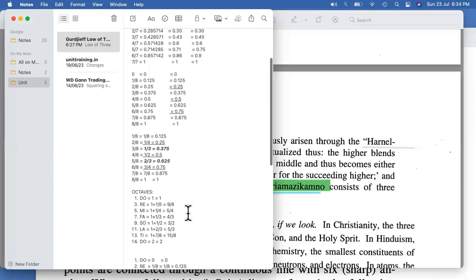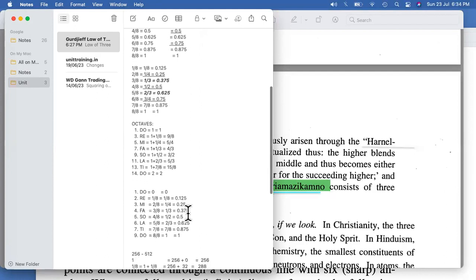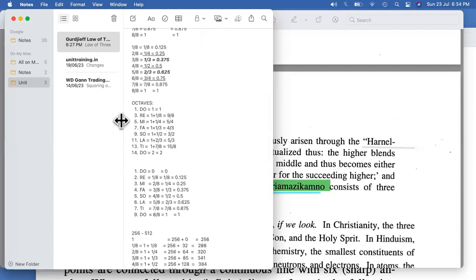Now let's try to evaluate it in terms of octaves. So what is there in terms of octaves is do, re, mi, fa, so, la, ti and do, right? So what we do is one is as per one, right? That's it. Now, if I need to go from 1 towards 2, I need to have equal parts. So from 1 to 2, I'll be having, let's say, 1 by 1.5, right? But we need to evaluate these numbers also.